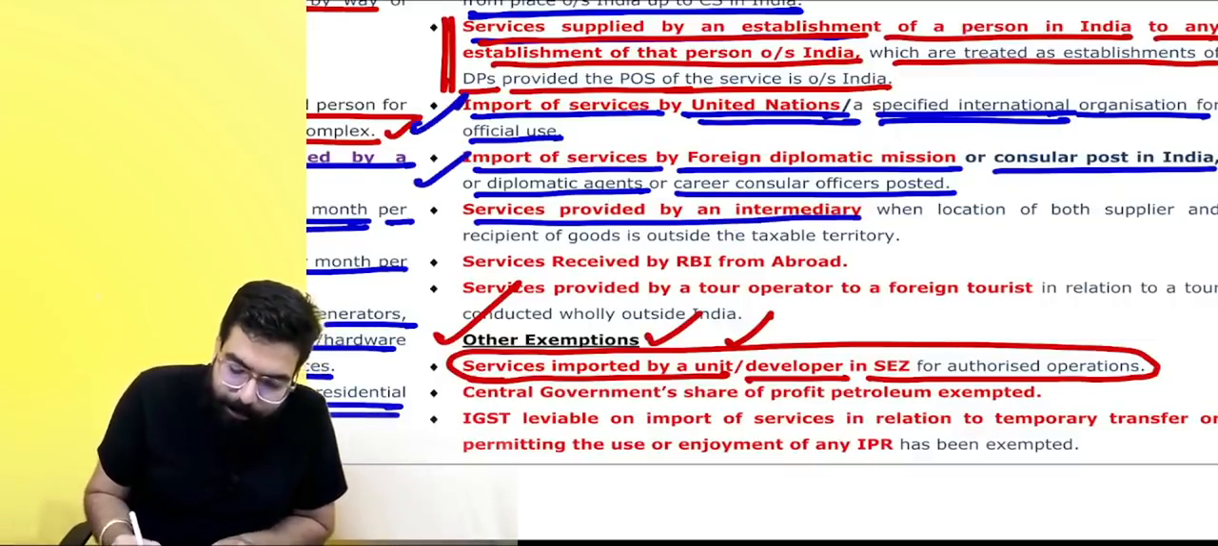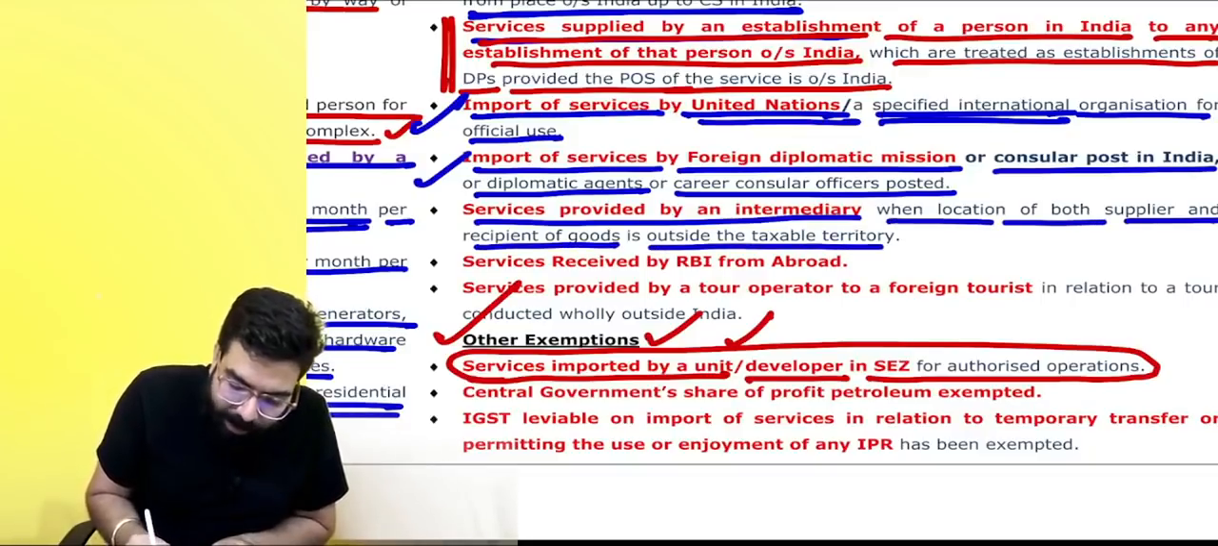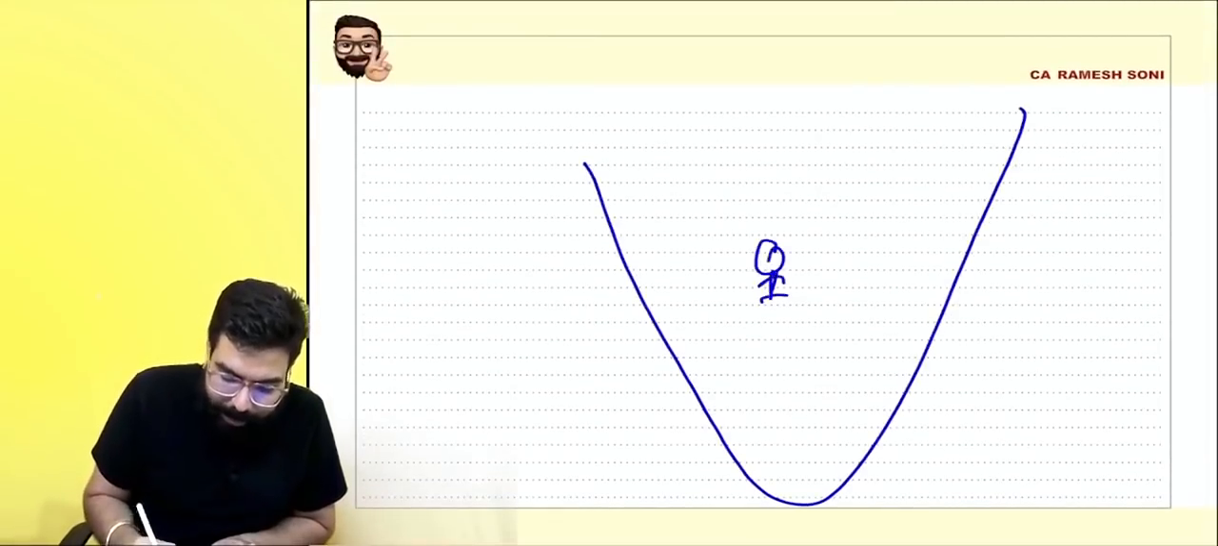Services supplied by an intermediary where location of both supplier and recipient of service is outside the taxable territory. Everyone over here, I am a broker in India, sir.